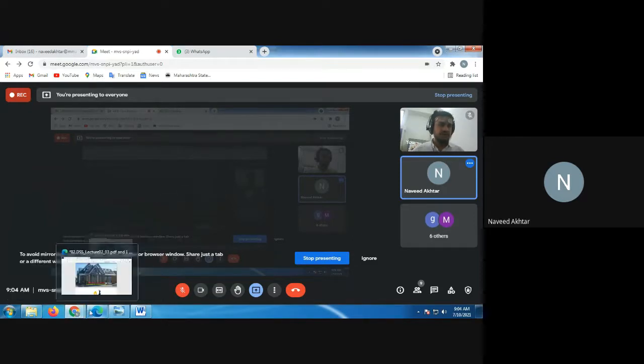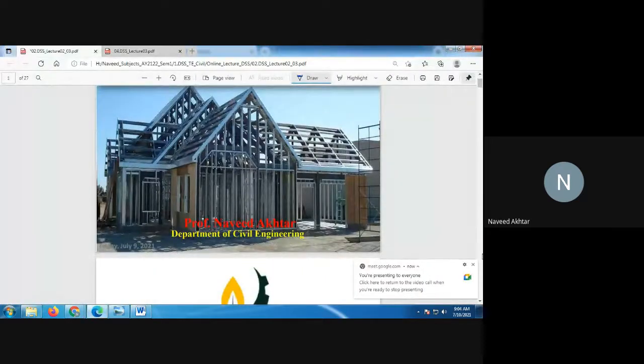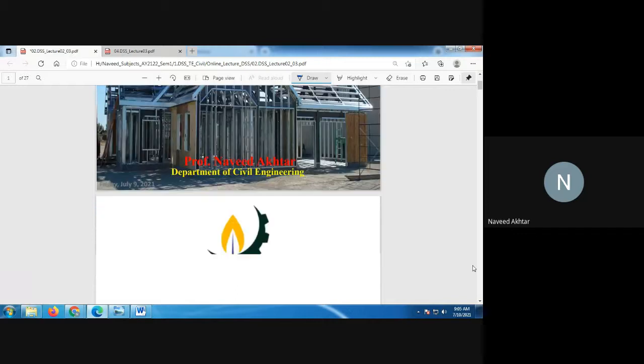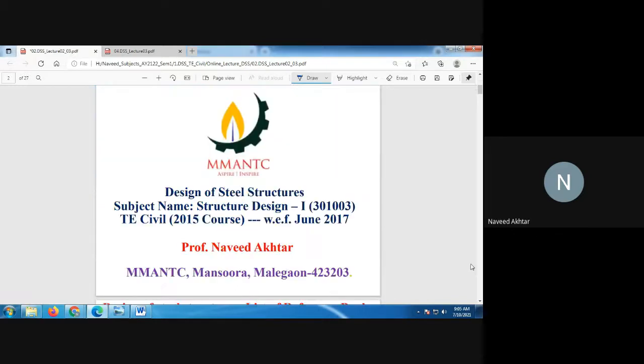Very good morning to all of you. Today is our third lecture on the design of steel structures. Already we have seen the syllabus and marking scheme of the University of Pune, because you are learning this subject under the affiliation of the University of Pune and you are the students of Maulana Mukhtar Ahmed Naqvi Technical Campus.